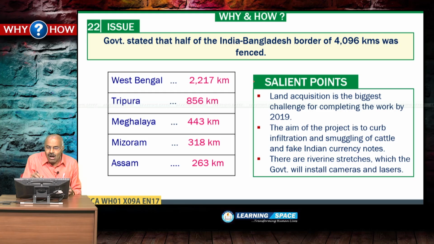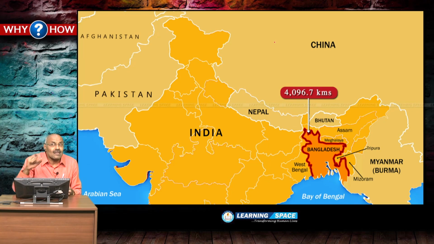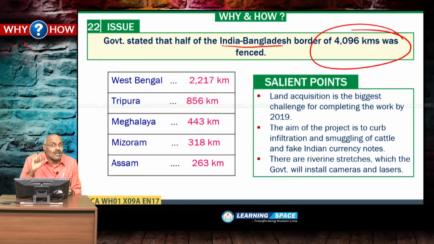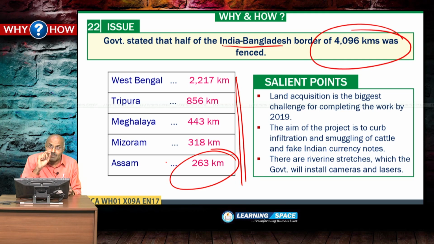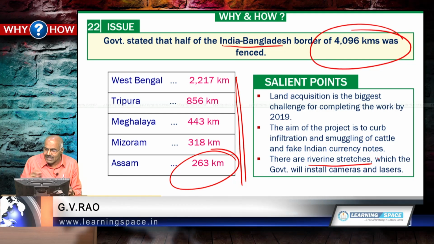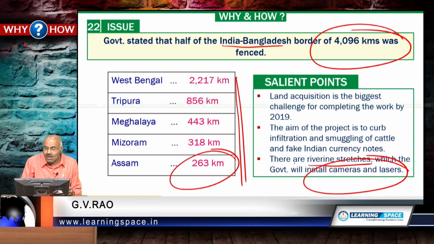Government stated that half of the India-Bangladesh border of 4096 kilometers was fenced, and please look into this picture. The total boundary is 4097 kilometers between India and Bangladesh. Half of the boundary is fenced, and these are the lengths of boundaries. West Bengal has the longest boundary with Bangladesh, and as per the news item, Assam has the smallest boundary with Bangladesh. These things please don't forget, and the riverine stretches are the real problem, and government is planning to install cameras and lasers, please don't forget.